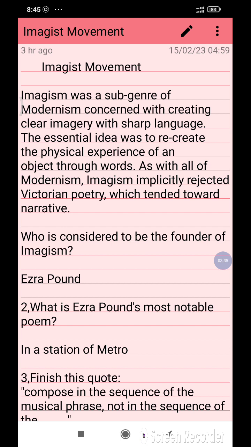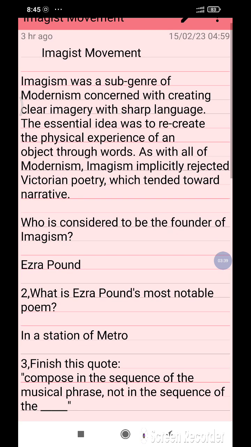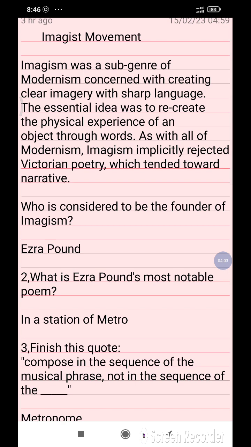The essential idea was to recreate the physical experience of an object through words. As with all modernism, Imagism implicitly rejected Victorian poetry, which tended towards the narrative.